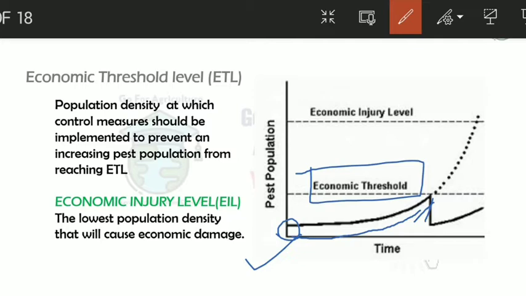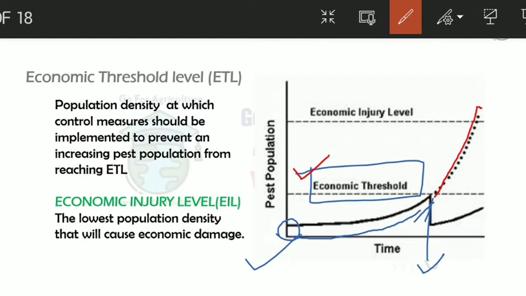If the farmer takes the control measures, their population decreases. If the farmer doesn't, their population increases to the economic injury level, and there will be huge crop damage. So you can see the economic threshold level plays an important role.